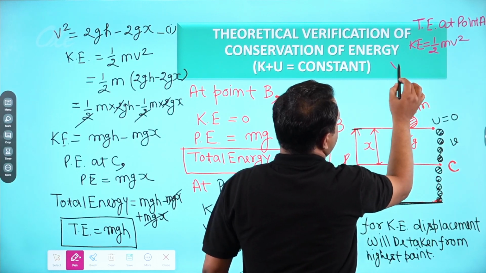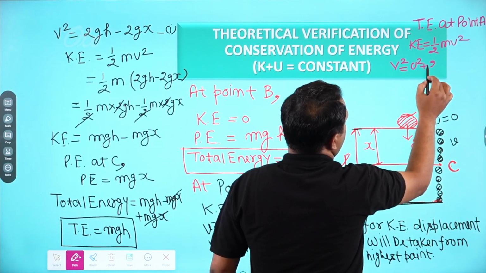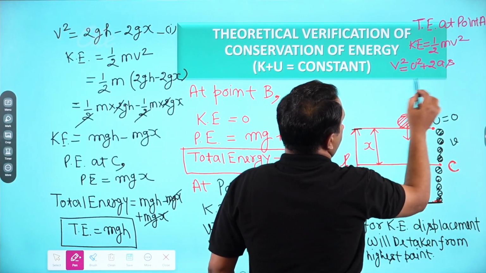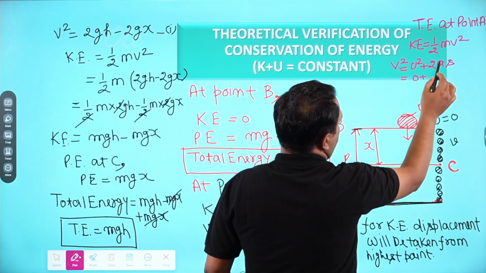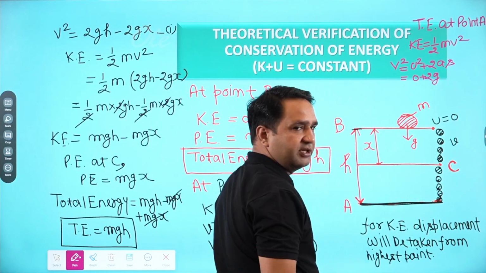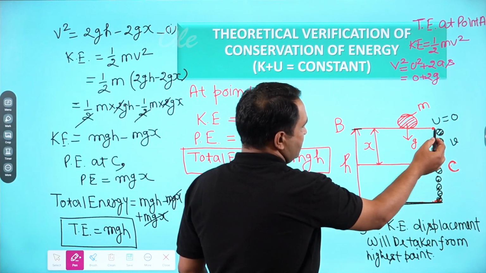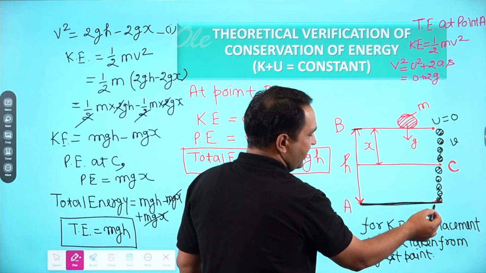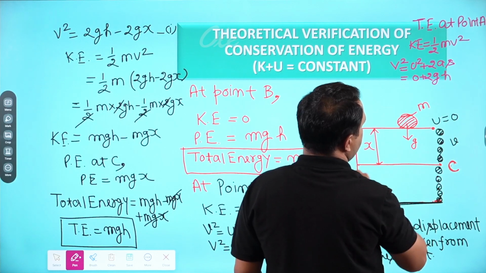So what will be v square? v square is equal to u square plus 2as. What will be u square? 0. So 0 plus what will be a? Acceleration will be due to gravity, so 2g. And what is the displacement? It is h. So it will be 2gh.